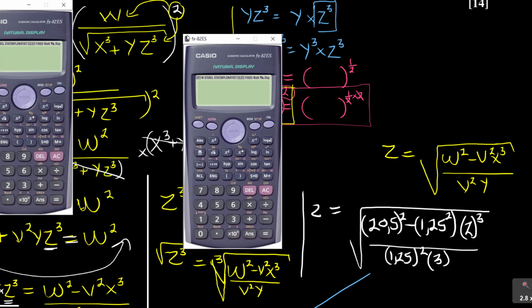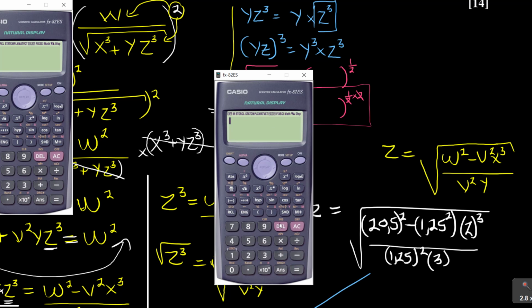So when I do that, sorry about that, I will have my square root. It's actually the square root of a fraction. You need to do this once. Don't do it in parts, just go straight. 20,5 squared, because it's just one mark, there is nothing much about this, minus bracket 1,25 squared bracket 2 cubed, then you go down to say bracket 1,25